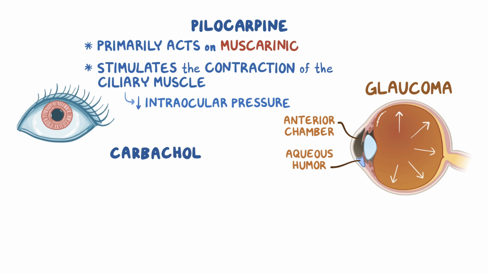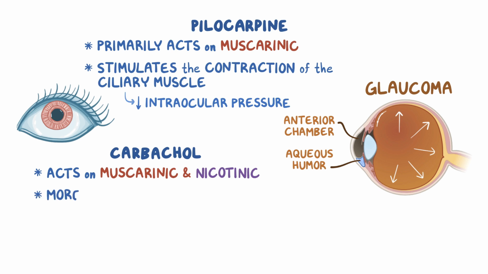Carbachol is another medication that's used to treat glaucoma. It acts on both muscarinic and nicotinic receptors, and is more potent, but is less frequently used due to more severe side effects.